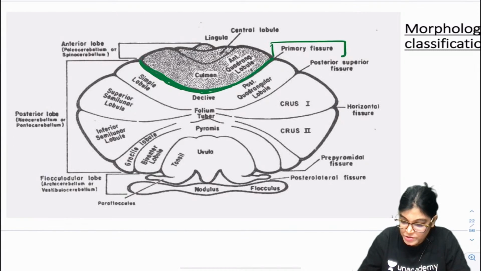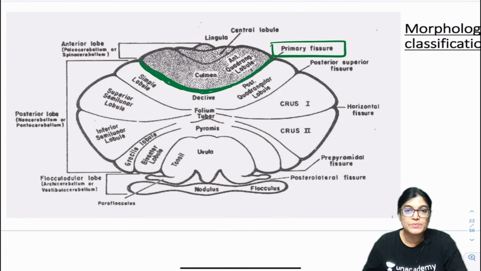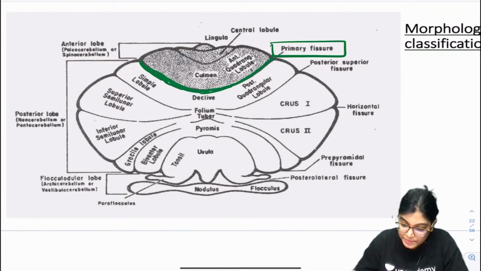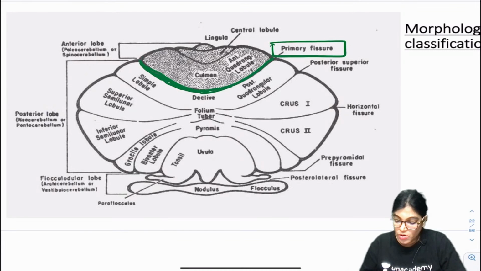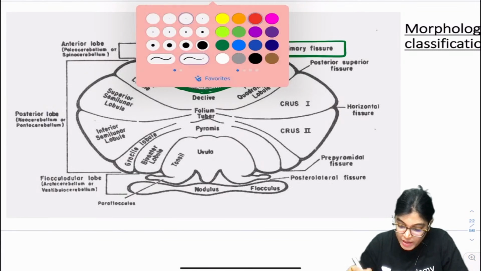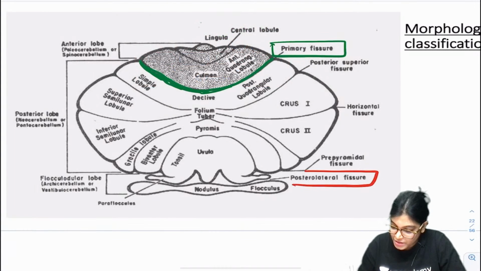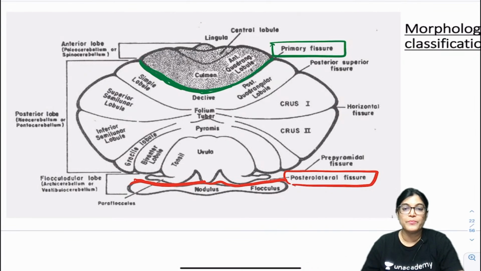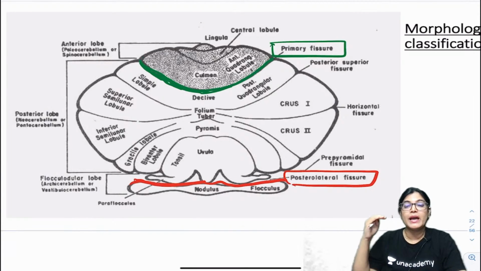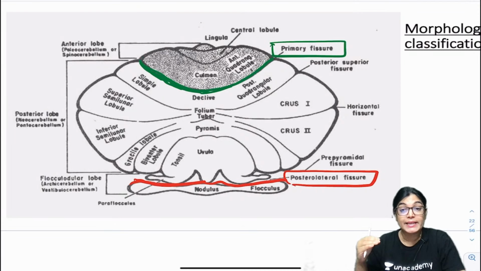This is the primary fissure. There is also a deep fissure, called the posterolateral fissure. These primary and posterolateral fissures divide the cerebellum into 3 lobes.